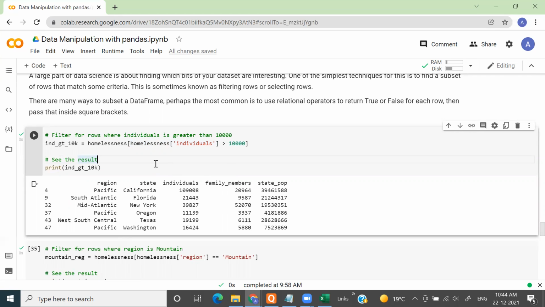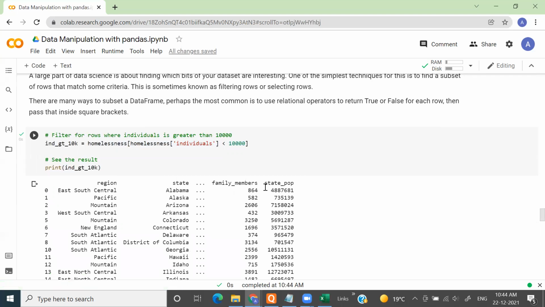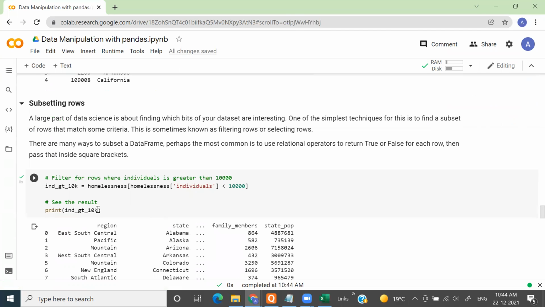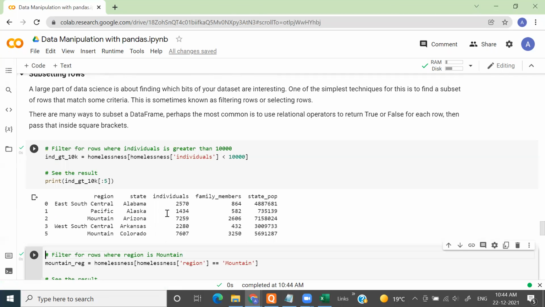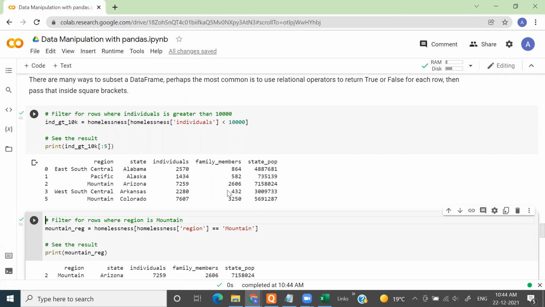Is it making sense? If I do it less than 10,000, let's see. See here, all the individual counts are less than 10,000.